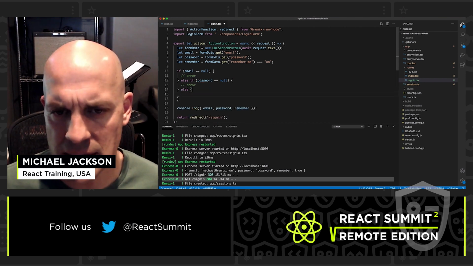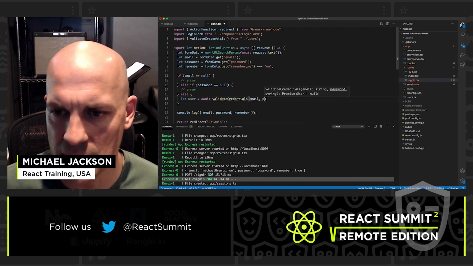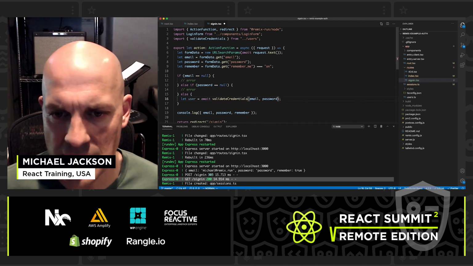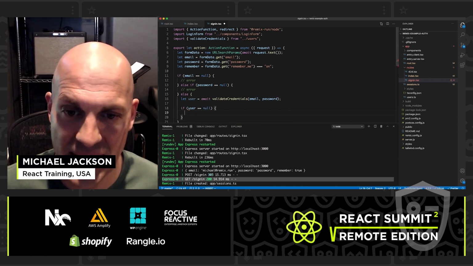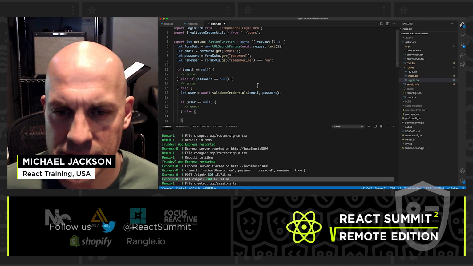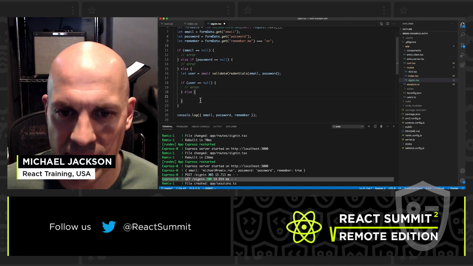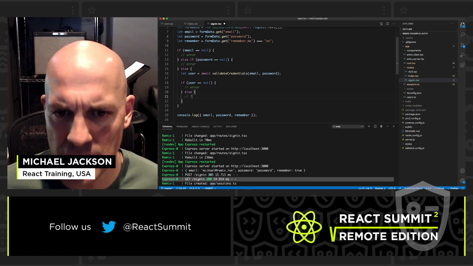Otherwise, we have this method called validateCredentials that we can give an email and a password to. And that should give us the user. However, if the user is null, then that's another error state. Okay, so we have a bunch of different error states, but this is the happy path. This means that the credentials were valid. So what do we do here?